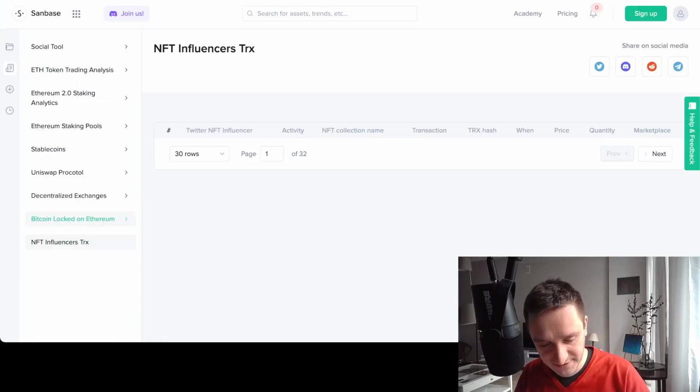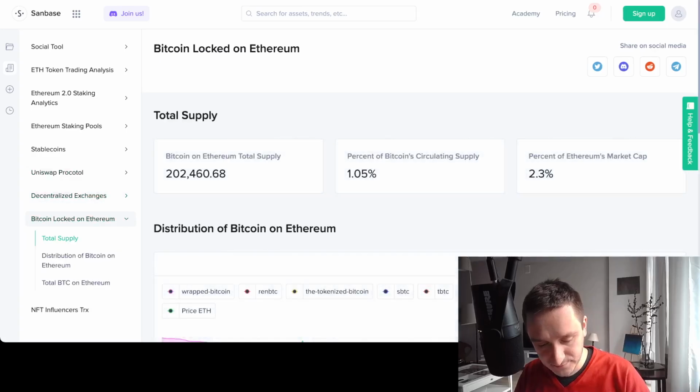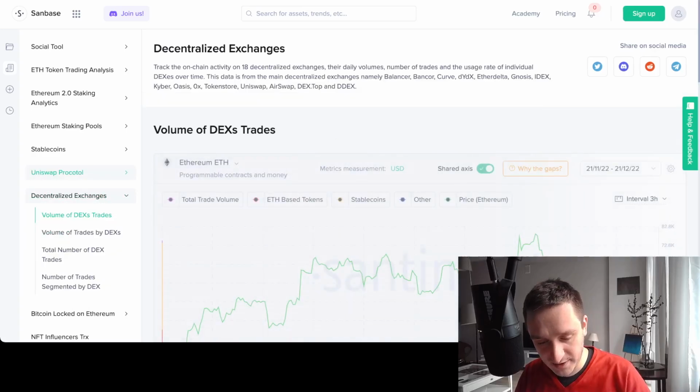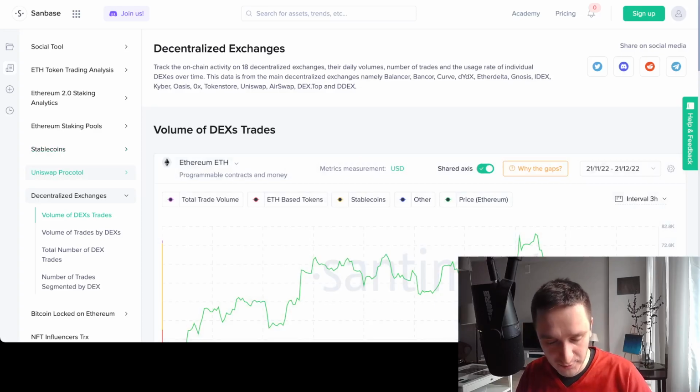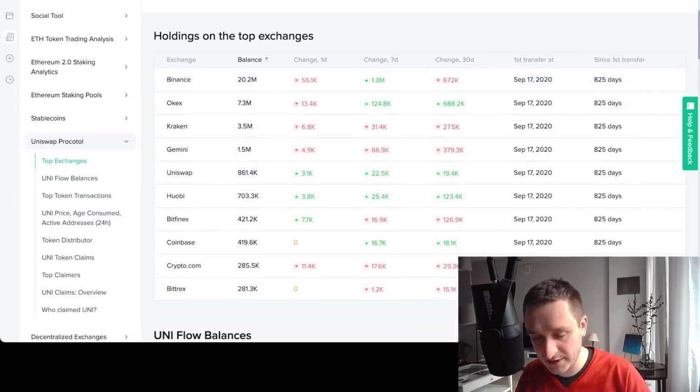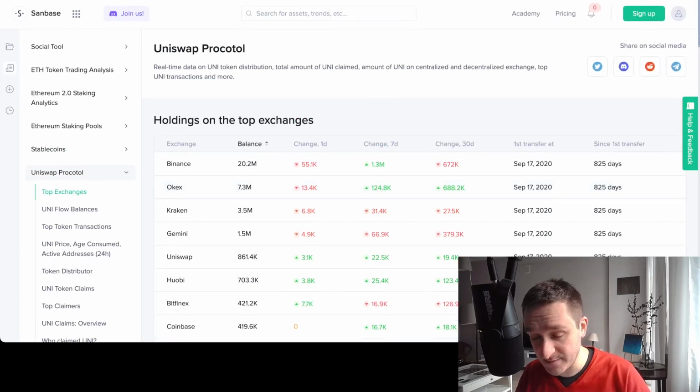There's a bunch of things also that are coming, for example, NFT influencers. Also a bunch of tools about different dexes, Uniswap protocols, really a lot of things to unwrap here at Santiment. Really cool tool, so I really recommend you jumping into it and playing around to discover your own alpha.